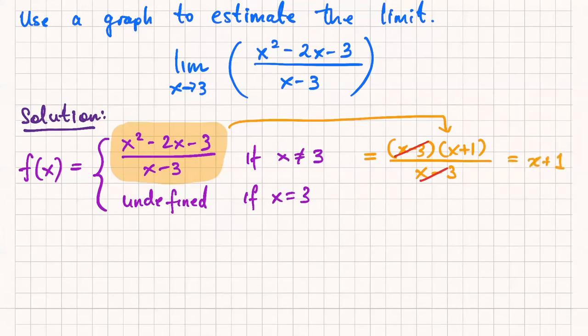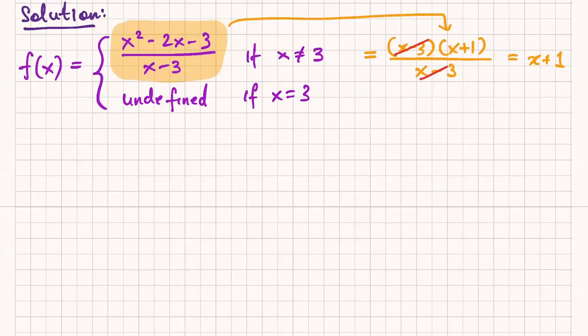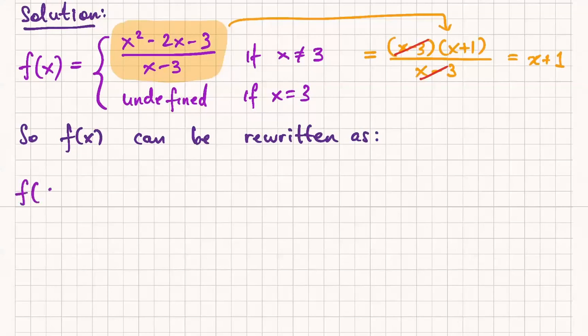So in other words, this function looks very complicated. It actually isn't. This function really is in disguise. It's really just a line. It's x plus 1 if x is not equal to 3, and it's undefined if x is equal to 3.